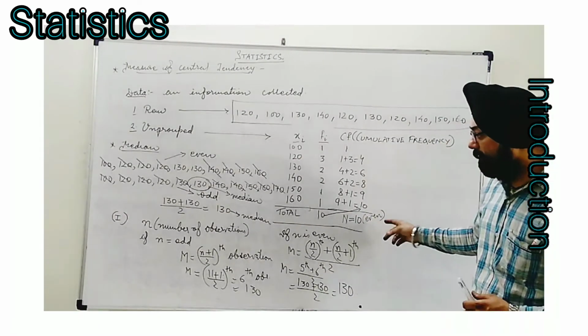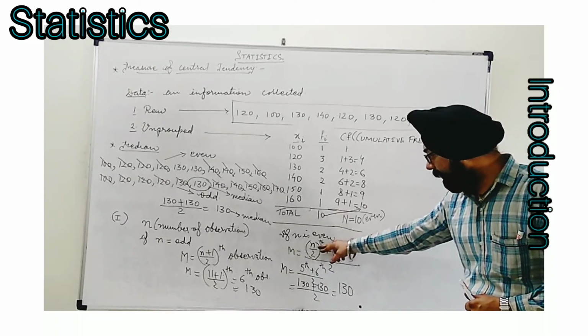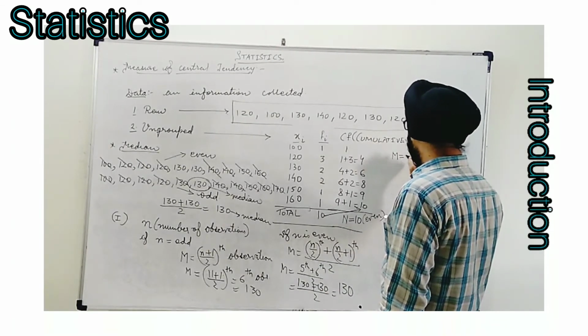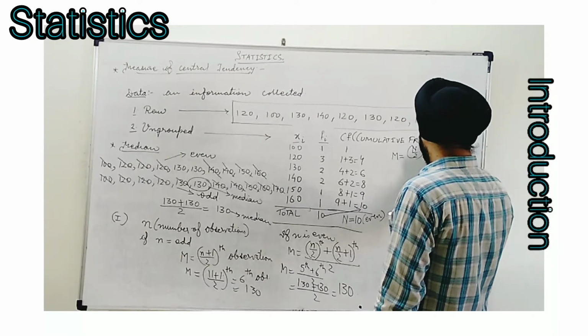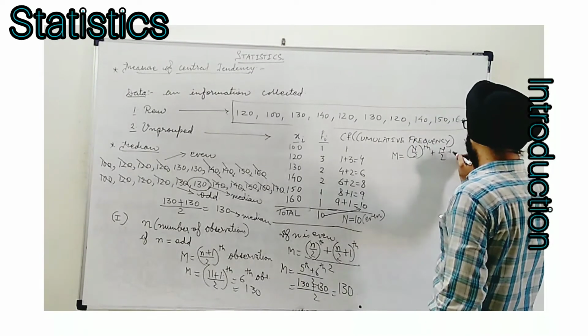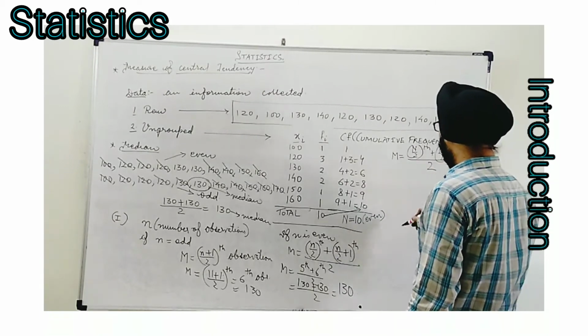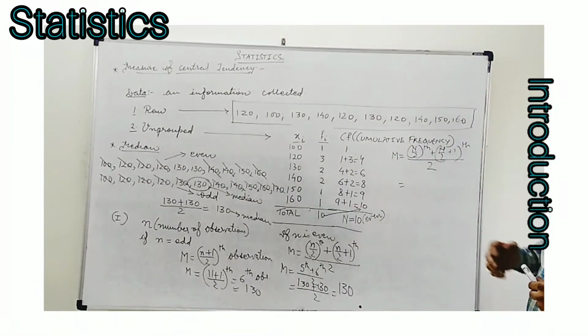In the even case, we follow this second method. What do we need? We need n by 2. So the median of this data will be obtained by the n by 2th observation plus the n by 2 plus 1th observation, divided by 2. How to obtain this n by 2 and its next value?